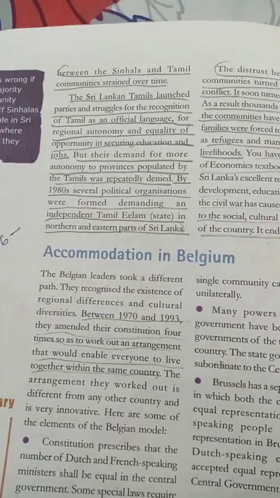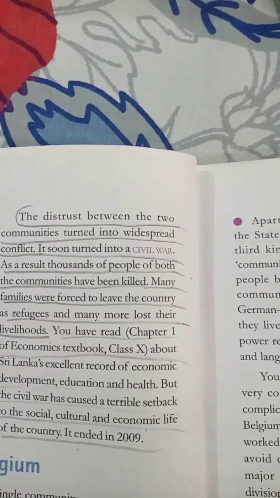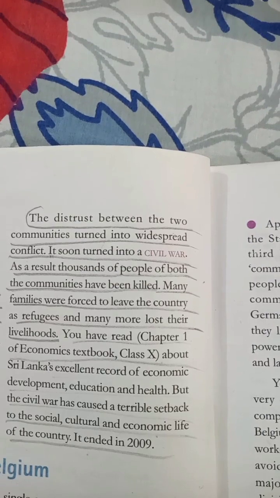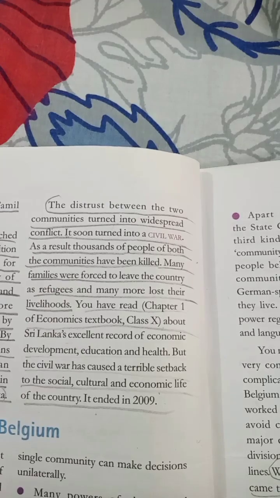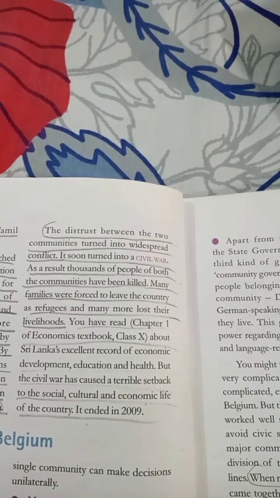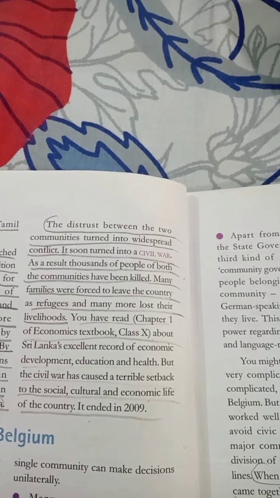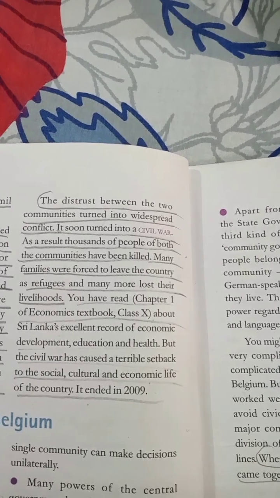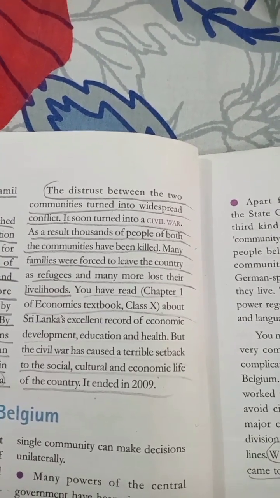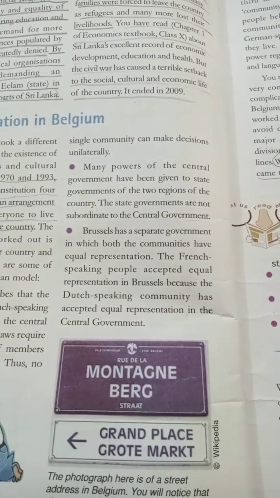Then again about Sri Lanka, when the civil war was started, what is the civil war? So there are four sets of answers that can be there. Okay? And it can be: the civil war has caused a terrible setback to the social, cultural, and economic life of the country. It ended in 2009. In which year was the civil war ended? So you will tell that it is 2009. So there are some questions that can appear from the topics, and you have to pay attention over the area. I hope you are understanding well.